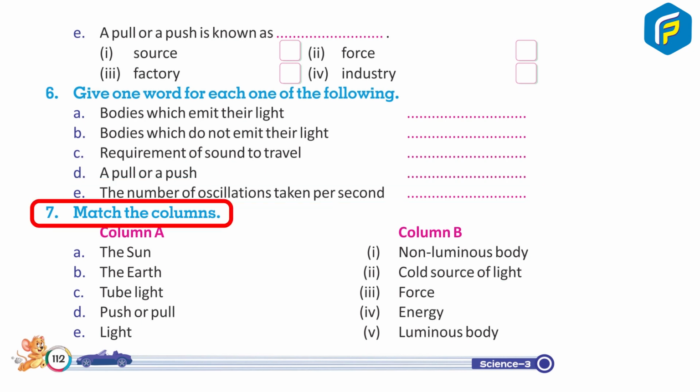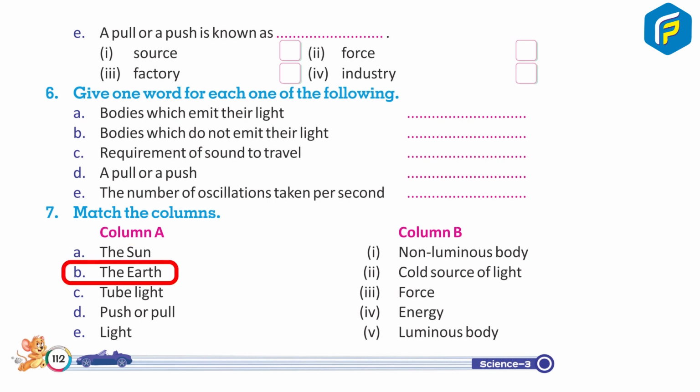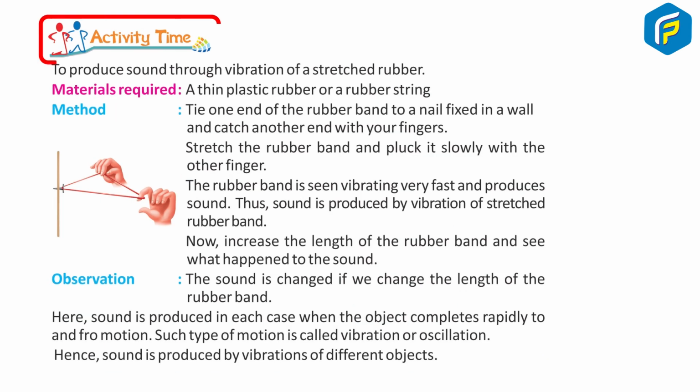7. Match the columns. Column A: A. The sun. B. The earth. C. Tube light. D. Push or pull. Column B: 1. Non-luminous body. 2. Cold source of light. 3. Force. 4. Energy. 5. Luminous body.